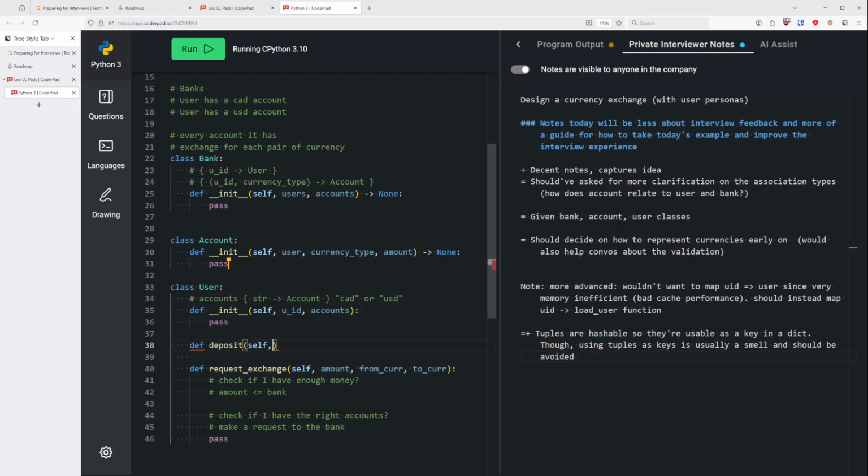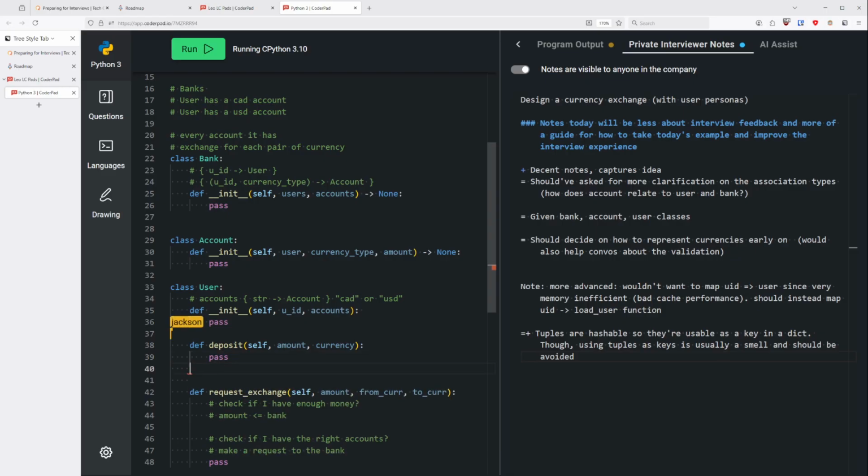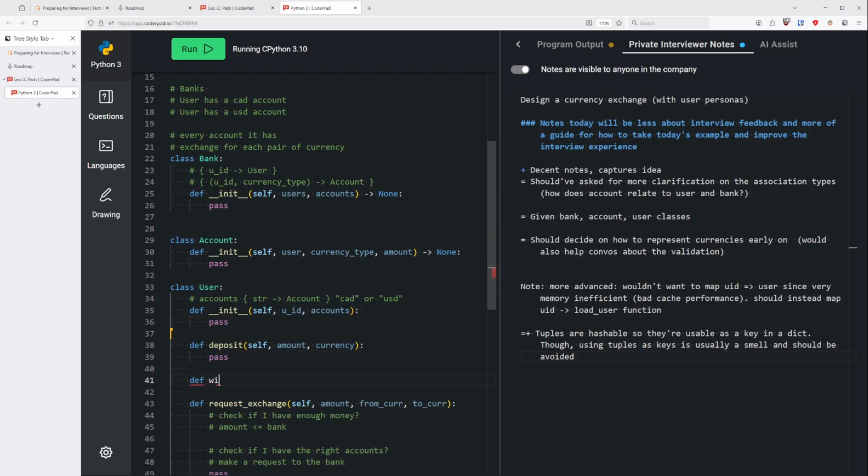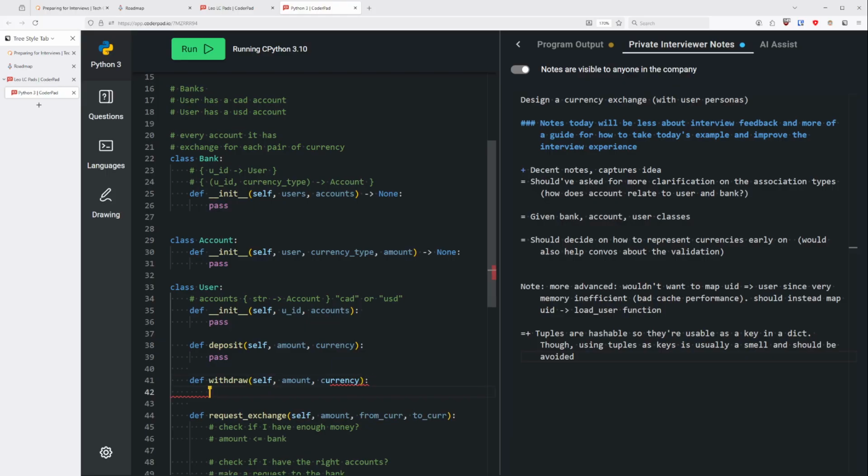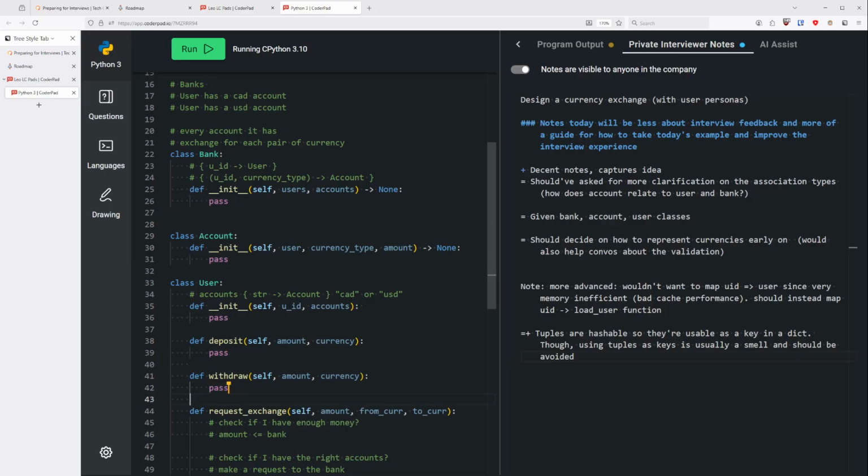Deposit, self, amount, currency. I'll just type currency, right? So you might want to write that. Def withdraw, self, amount, currency, right? So these are the functions which probably should exist. You don't need to implement them right now, but think about them in the context of what you might need for other classes to work. So there you go. Oh, okay, thank you.